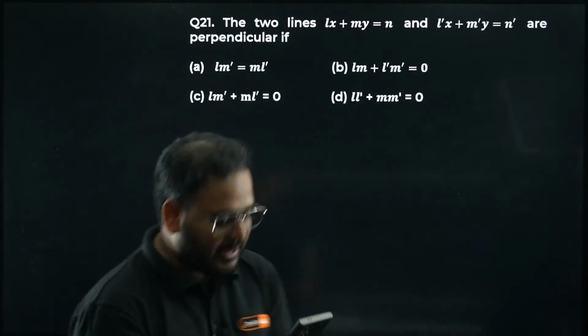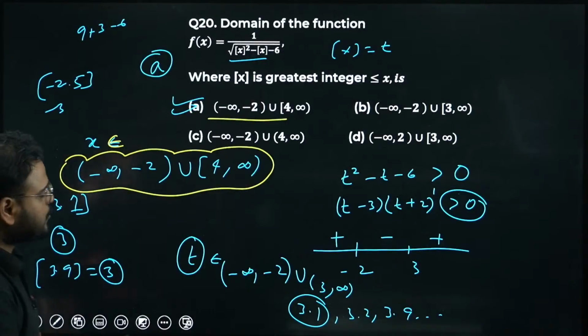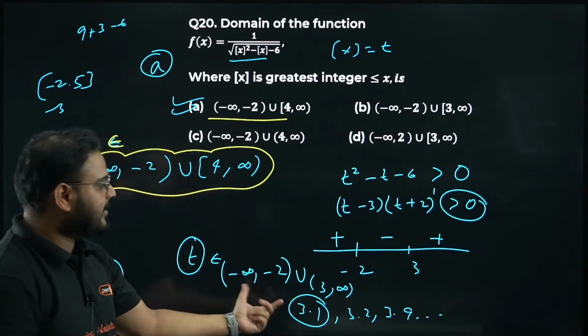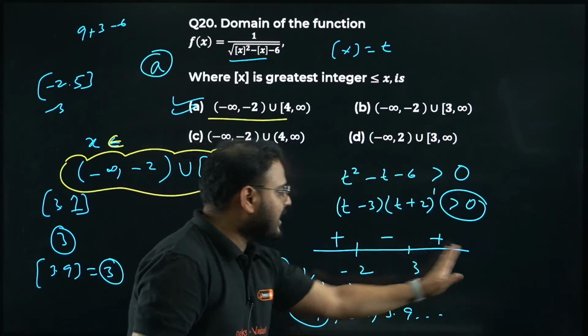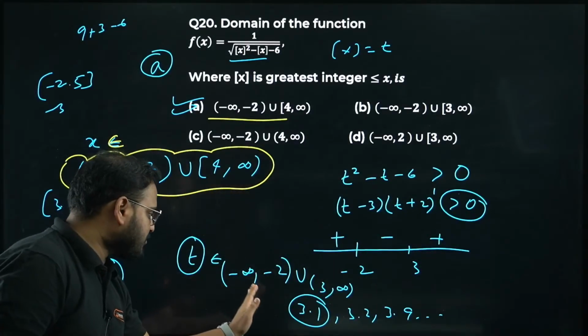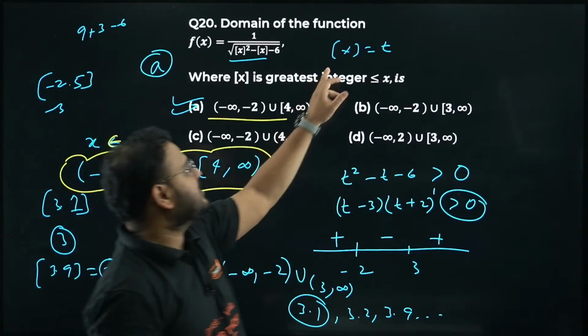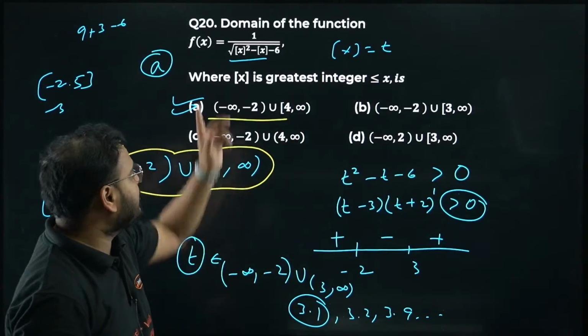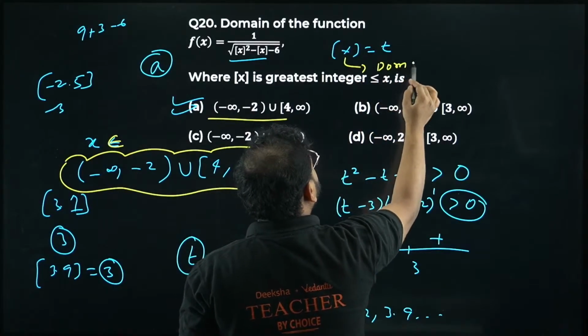Bhagya R is saying repeat. What repeat, sir? The previous question, please check. So this part is okay now, right? We solve this to get the wavy curve part and get this as more than 3 and less than -2. Less than -2 is this part, more than 3 is this part. Now this is for the t value. T is what, sir? GIF of x. But I want the answer. Domain means I'm talking about only x.